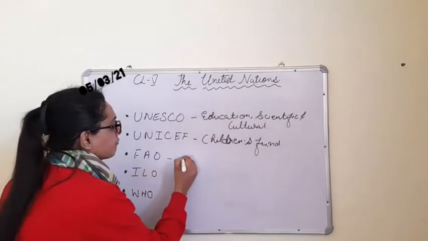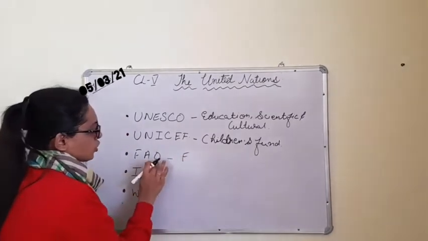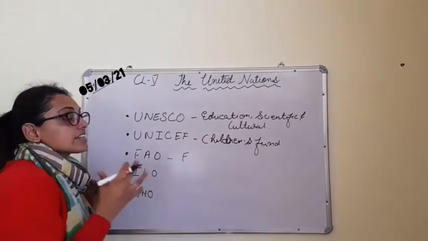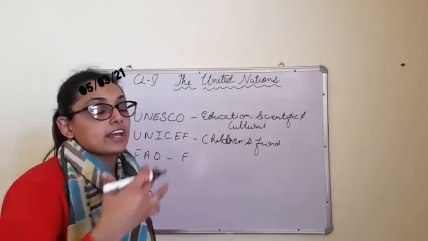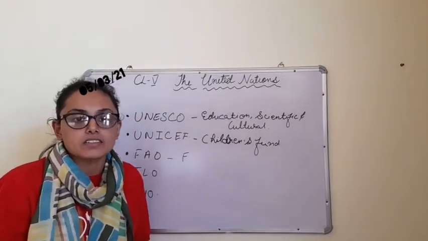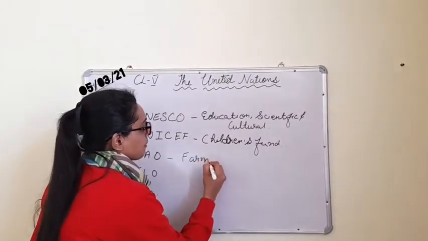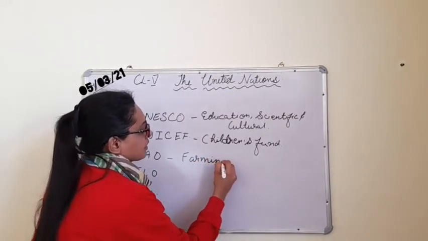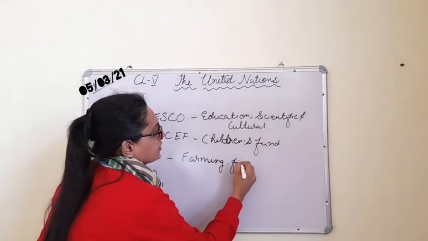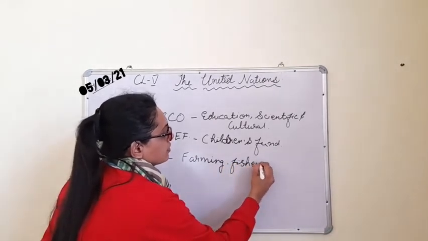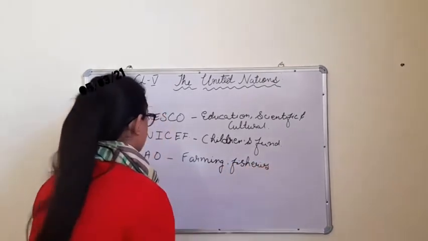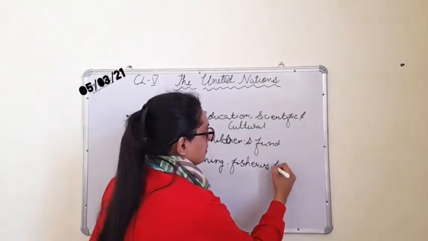Next we have the Food and Agriculture Organization, which takes care of fisheries, agriculture, and farming. All these parts are taken care of by this agency: farming, fishery, then agriculture.